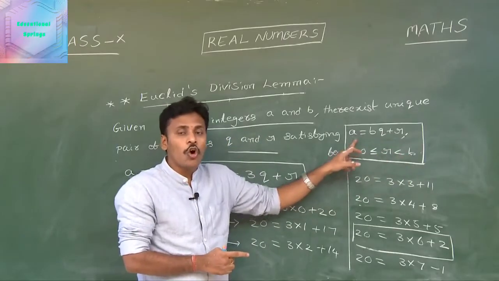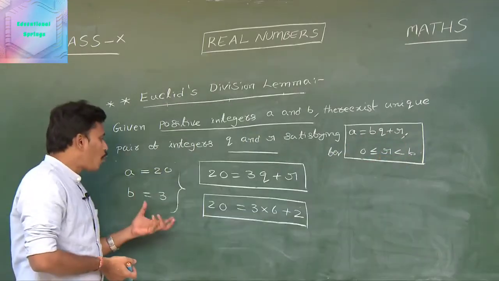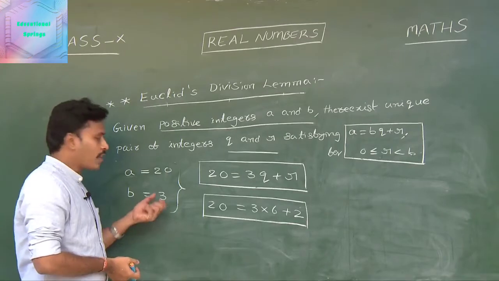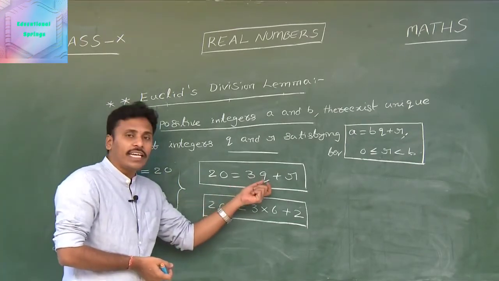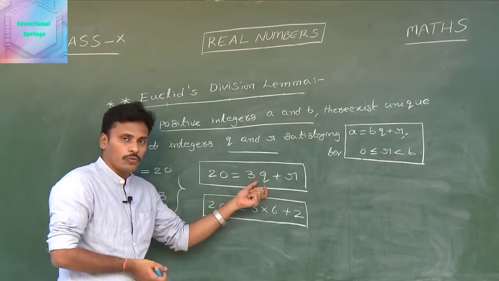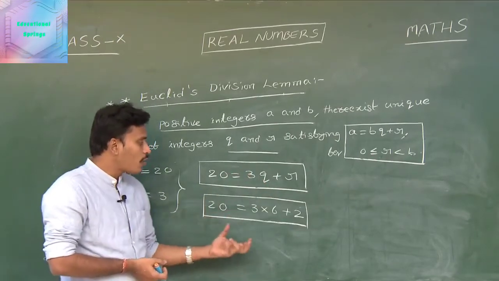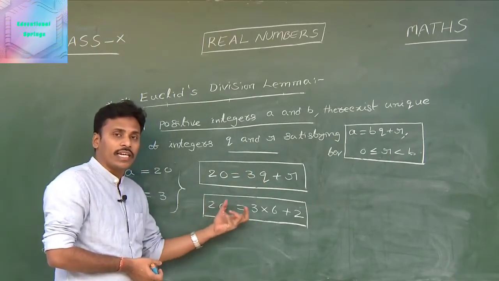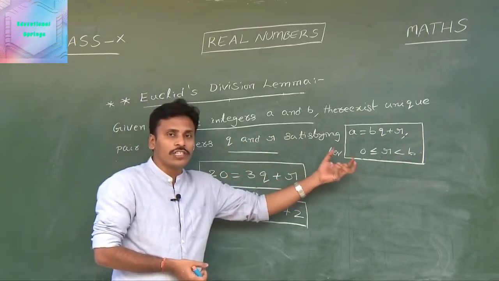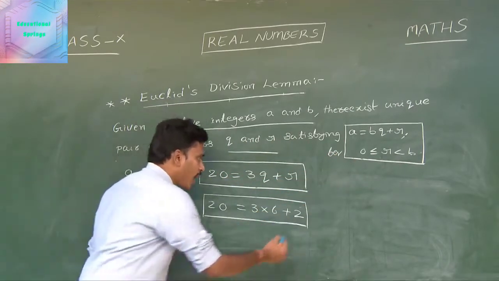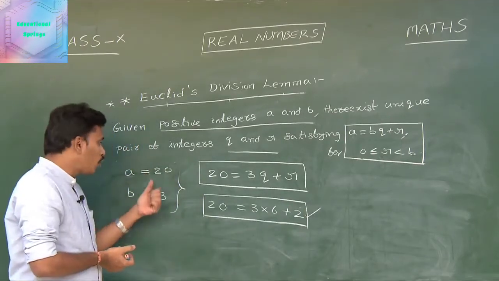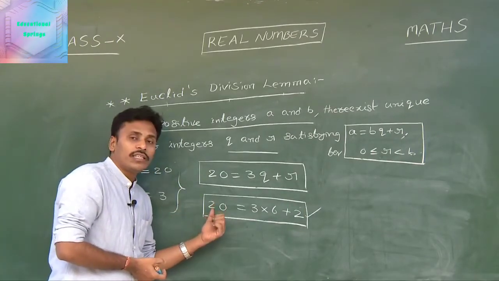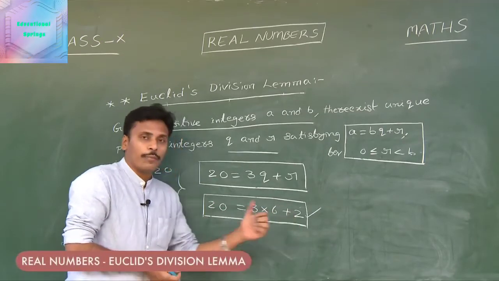Between 0 and b. For the given positive integers a and b as 20 and 3, by taking different integral values in the place of q, to find out a representation for 20 and 3 according to Euclid's division lemma, we arrived at this position, and that unique representation for 20 and 3 is that 20 is equal to 3 into 6 plus 2.